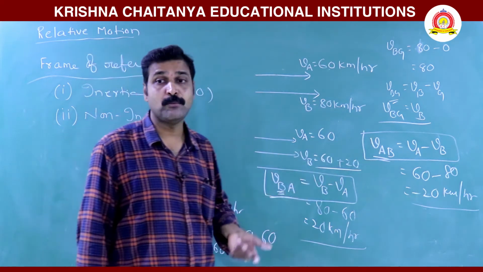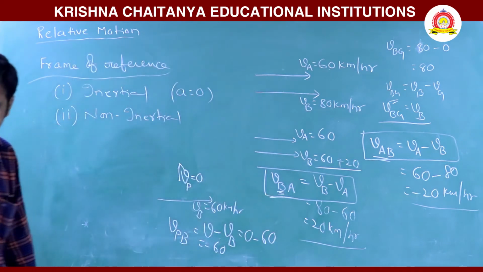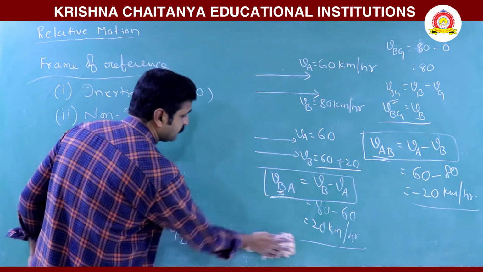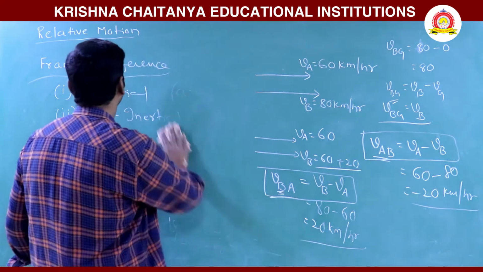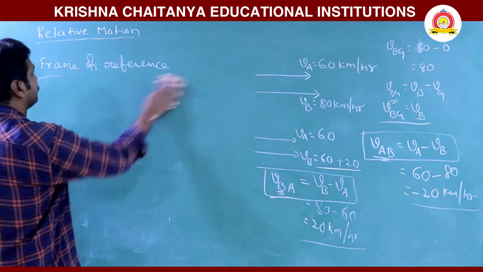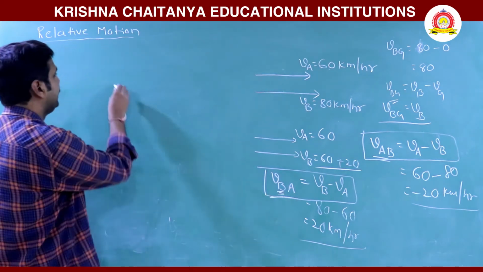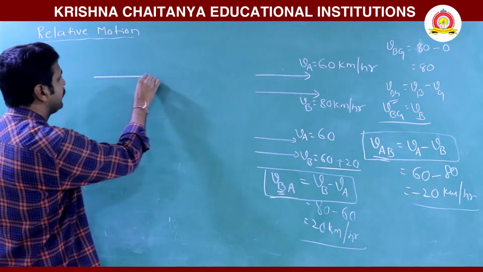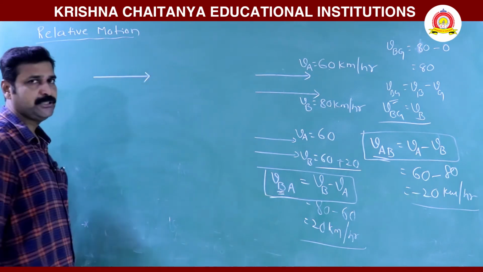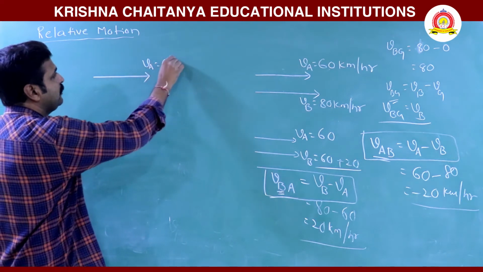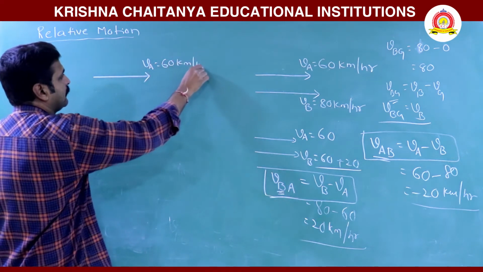And now when they are moving in the opposite direction, how do we write these terms? So here if we take the opposite direction, then let us take A moving in the same direction, VA, which is 60 km per hour.